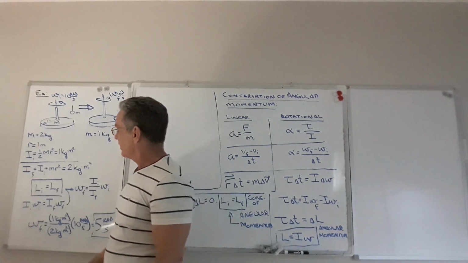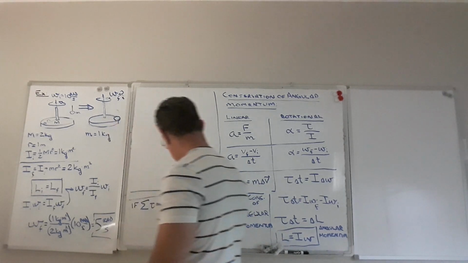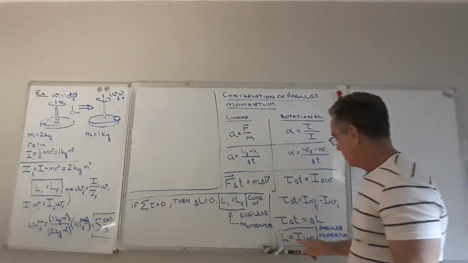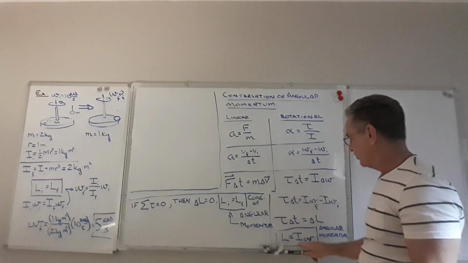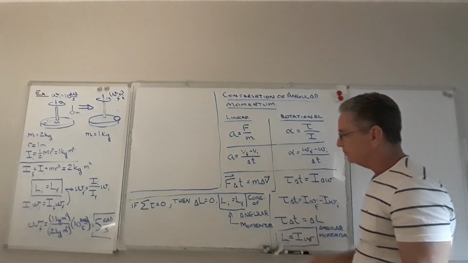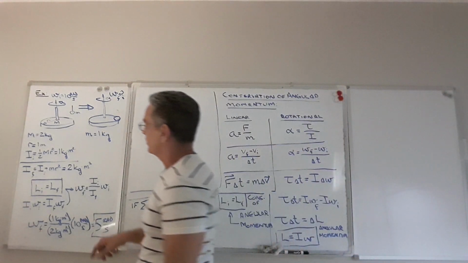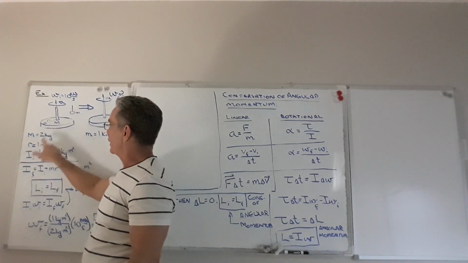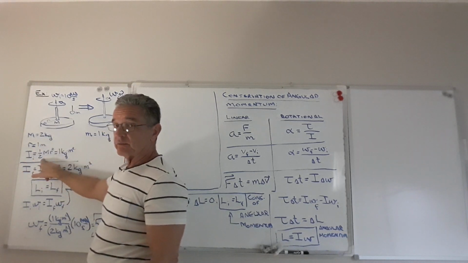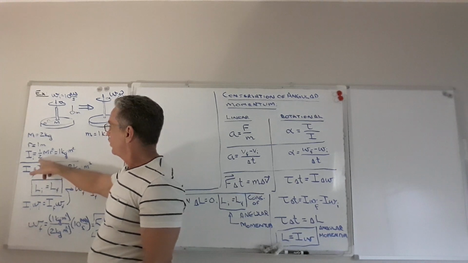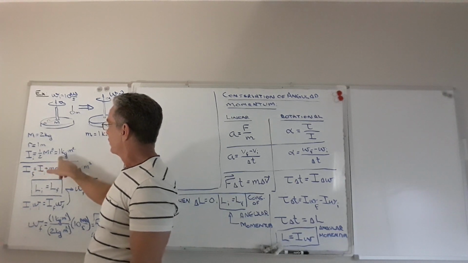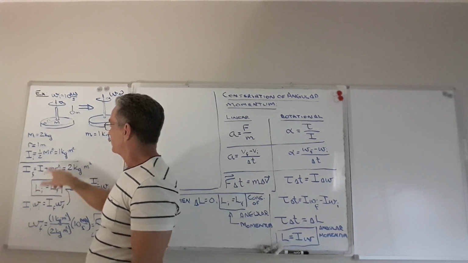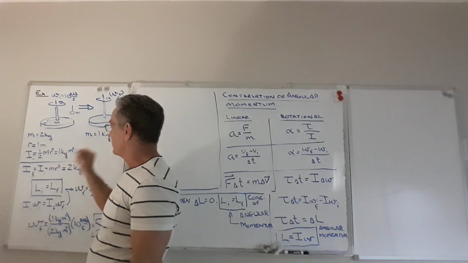So to do this, since I need the rotational inertia and the angular speed, I have to find the rotational inertia. Now the rotational inertia of a rotating disk, if you go back to the chapter where we did this, is 1/2 times the mass of the disk times its radius squared, and that works out to 1 kilogram meter squared.